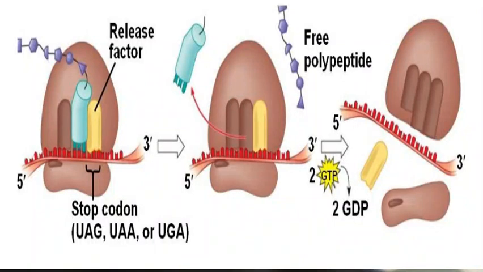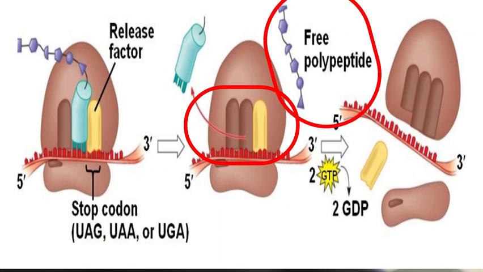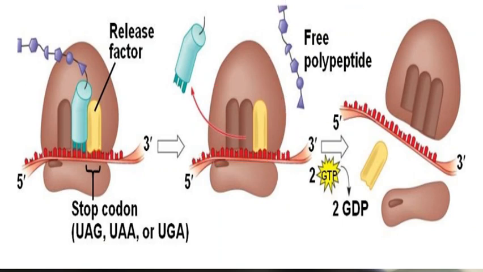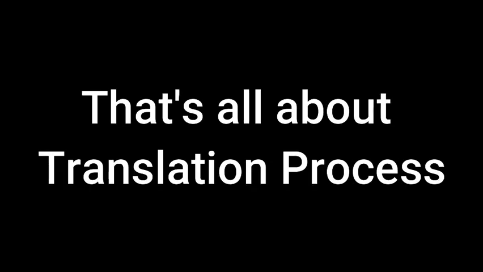The release factor hydrolyzes the bond between the last tRNA at the P site and the polypeptide. This results in the release of the polypeptide from the tRNA in the P site. To conclude, translation consists of 3 stages that are initiation, elongation, and termination. That's all about the translation process.